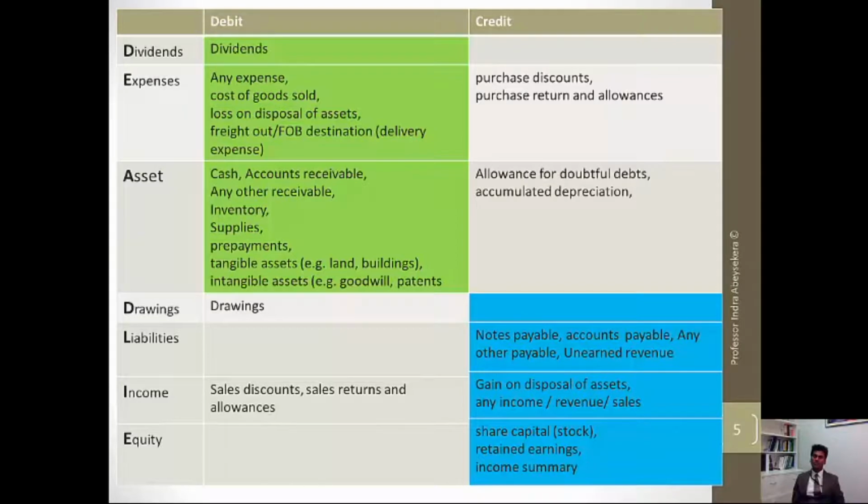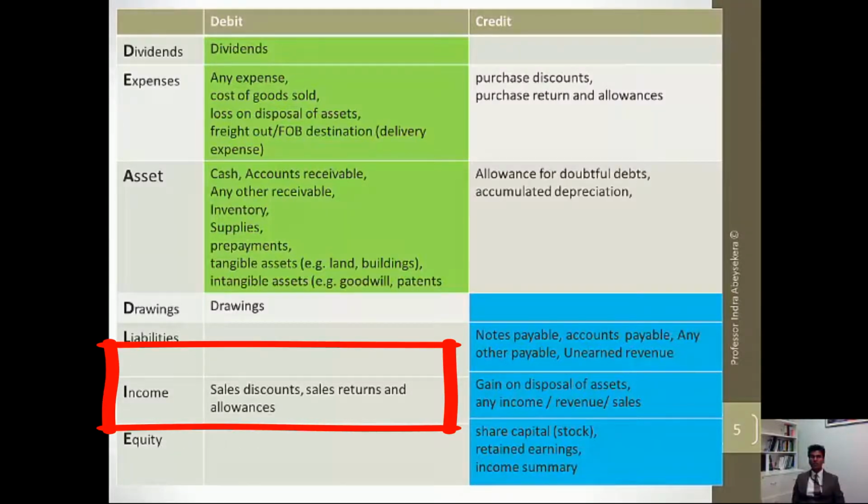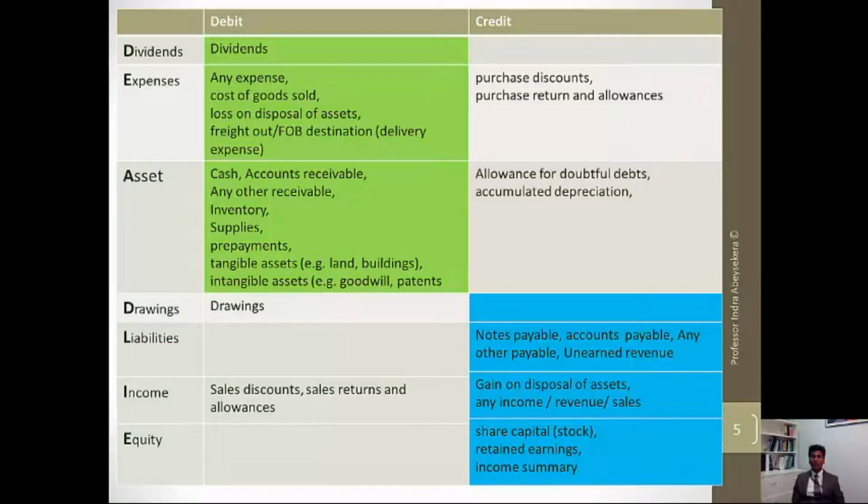They are exceptions. For income or revenue, sales discounts and sales returns and allowances are normally recorded as debits, which is an exception, because income or revenue or sales are normally recorded as credits.